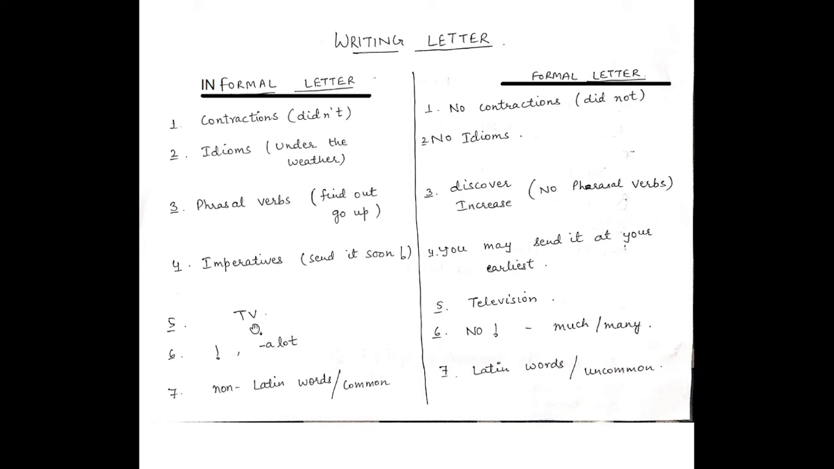For example, TV. You can write TV in an informal letter, but if you want to write it in a formal letter, no. You will have to write the full form, that is television. Then you can use the exclamation mark and write like this: thanks a lot, or love you a lot. You can use this in an informal letter, but in a formal letter, no exclamation mark is used. Remember this, no exclamation mark is used, and in place of a lot, what can you use? Much or many. Okay.